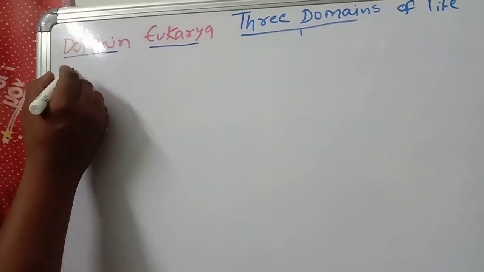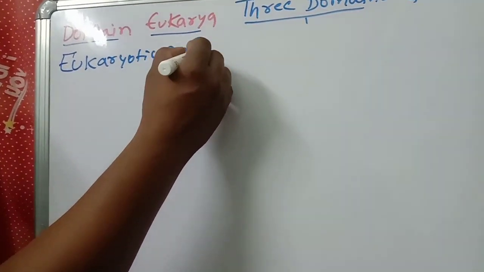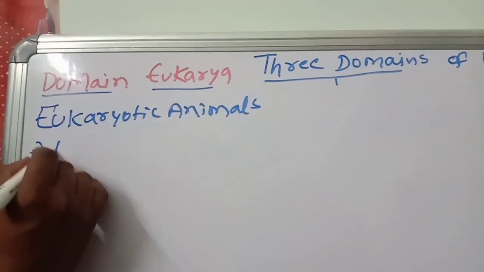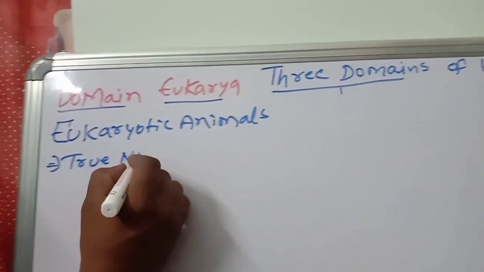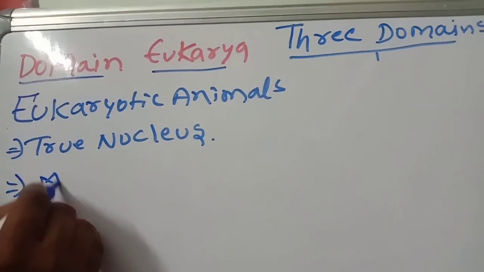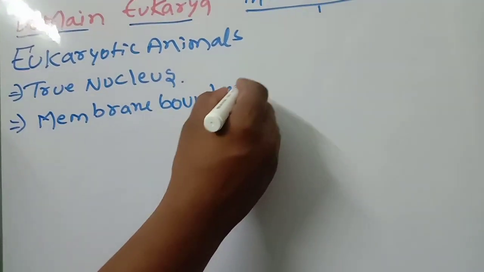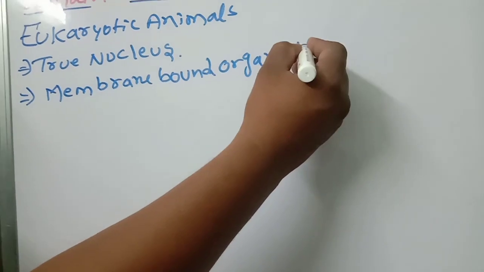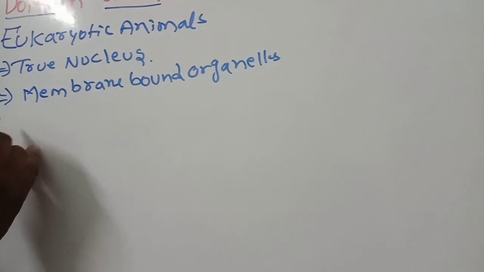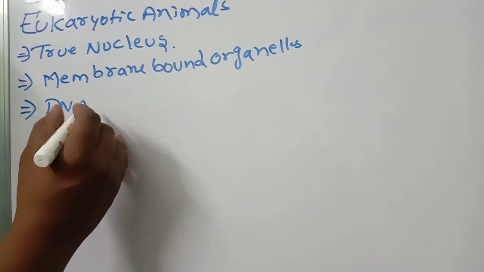Eukaryotic animals, all eukaryotic organisms, come under this domain. Eukaryotic means they have a true nucleus. That is the first point. Second point you have to remember, they have membrane-bound organelles, means mitochondria, Golgi complex. These are present. Next, DNA is nuclear. DNA is there as linear chromosomes.